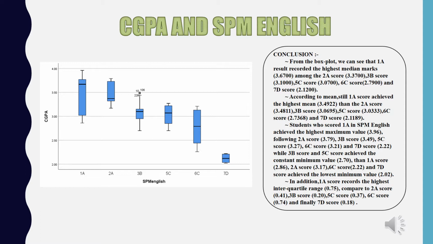6C score 3.21, and 7D score 2.22, while 3B score and 5C score achieved the constant minimum value, which is 2.70. Then 1A score 2.86, 2A score 3.17, 6C score 2.22, and 7D score achieved the lowest minimum value, which is 2.02.